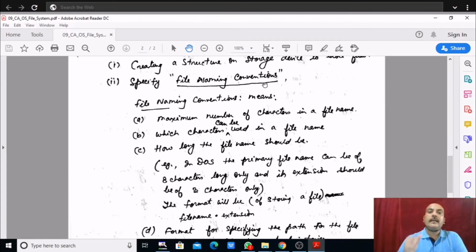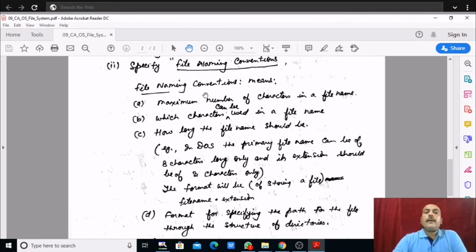So that is naming convention: the primary name, basic name, will be 8 characters only, not more, and after the dot comes the extension, which will be only 3 characters. Like naveen.txt, praveen.txt. That is the first point, file naming convention.